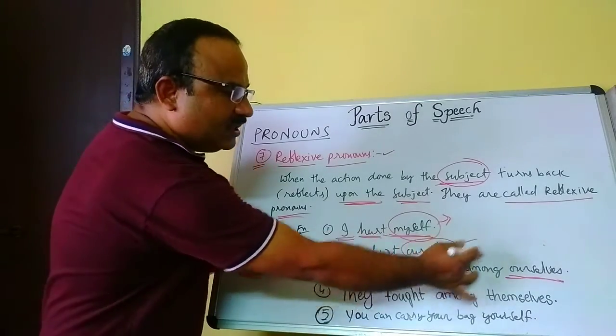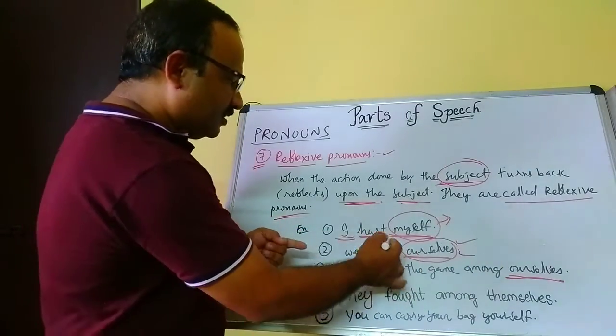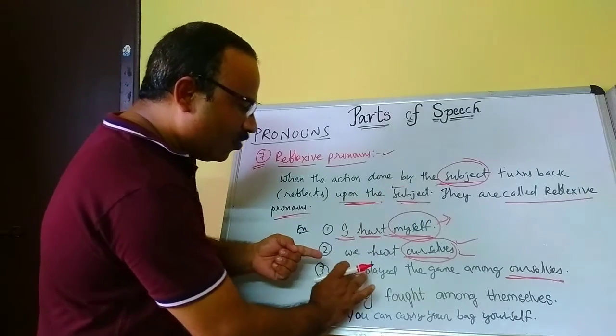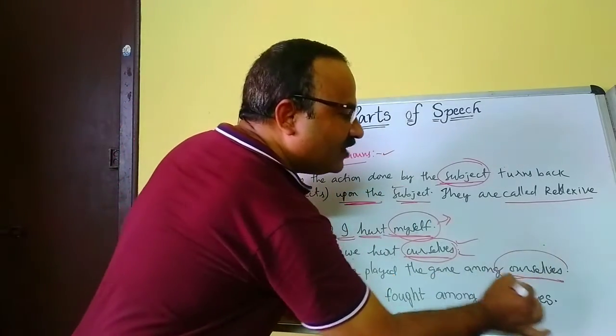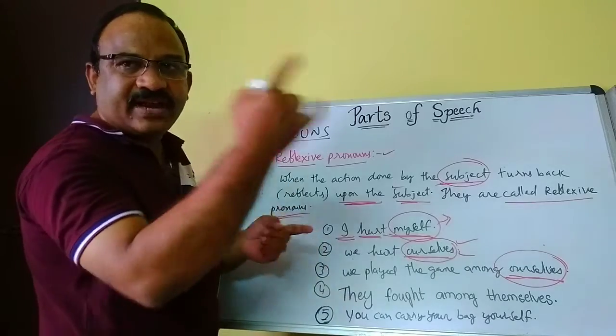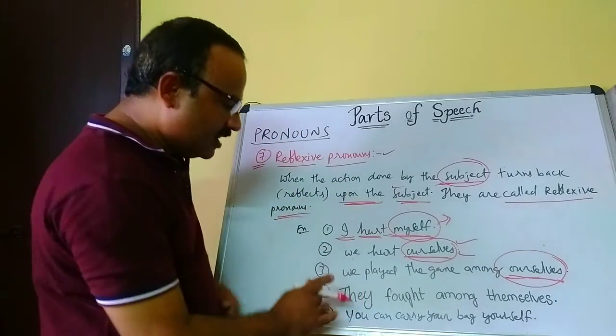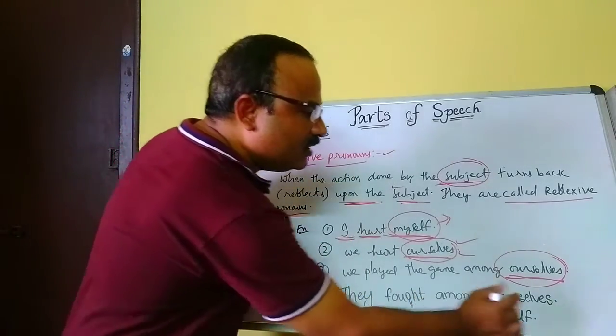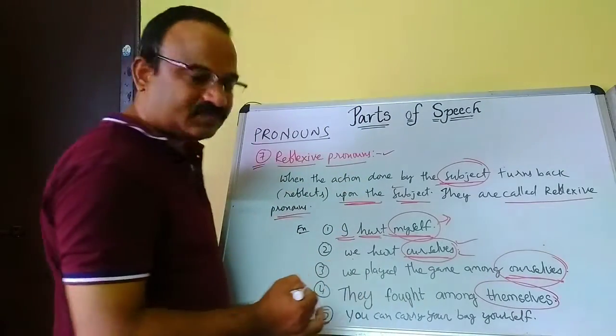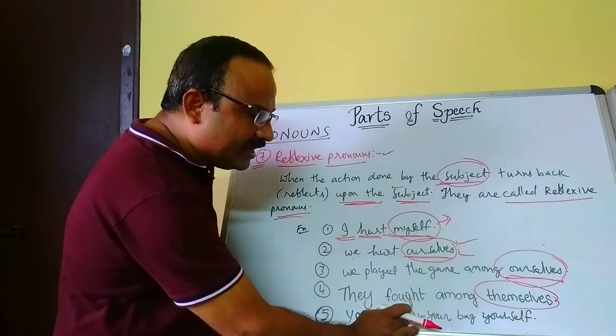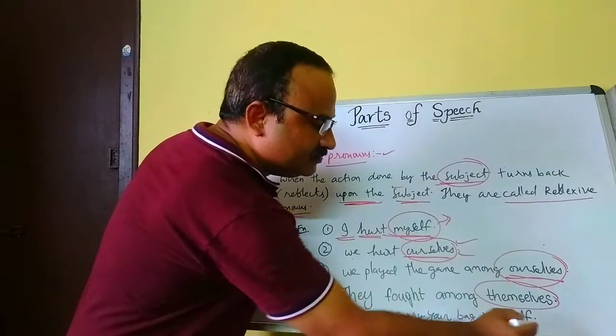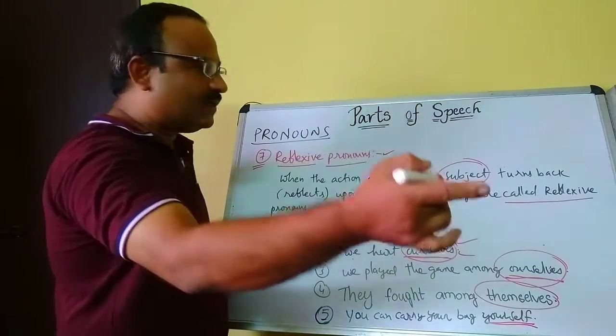It reflects on the subject. We played the game among ourselves. They fought among themselves. You can carry your bag yourself.